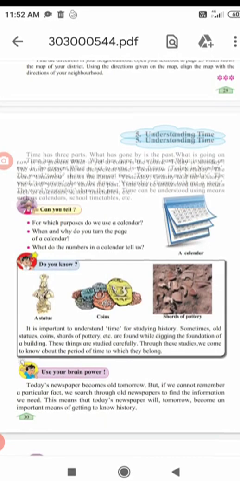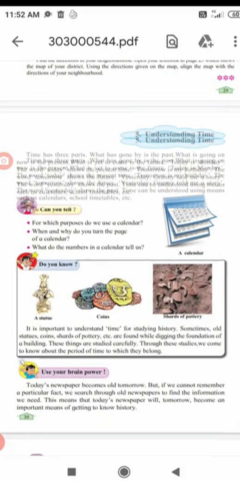This study is called archaeology. Archaeology means, whichever buildings collapsed many years ago, in ancient times, there are many things: many statues, many coins. So it is studied through archaeology.